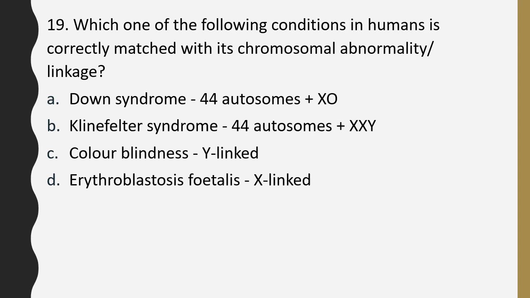Question number 19. Which one of the following conditions in humans is correctly matched with its chromosomal abnormality? Down syndrome, 44 autosomes plus XO. Klinefelter syndrome, 44 autosomes plus XXY. Color blindness, Y-linked. Erythroblastosis fetalis, X-linked. The correct answer is option B, Klinefelter syndrome, 44 autosomes plus XXY.